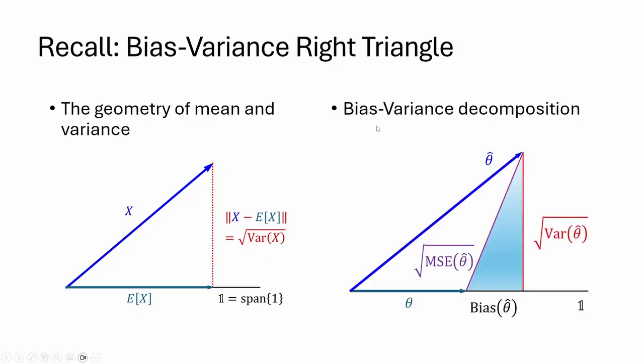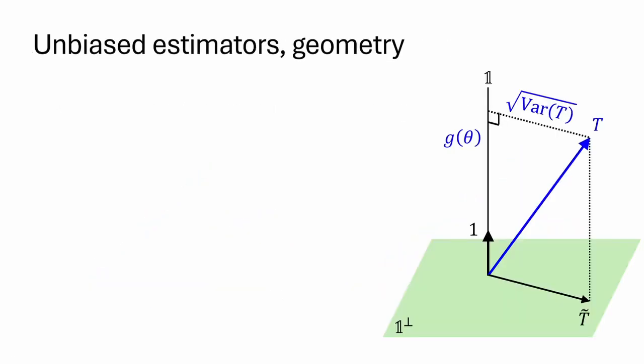And in the same video, we introduced the bias variance decomposition in the context of estimation. And as we can see, if the estimator theta hat of theta is unbiased, the shaded right triangle collapses to a line segment. And let's recall the geometry in terms of formulas.